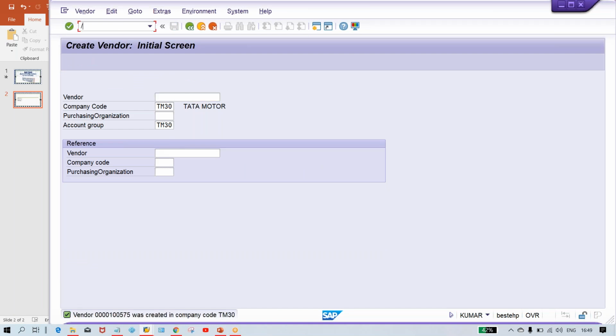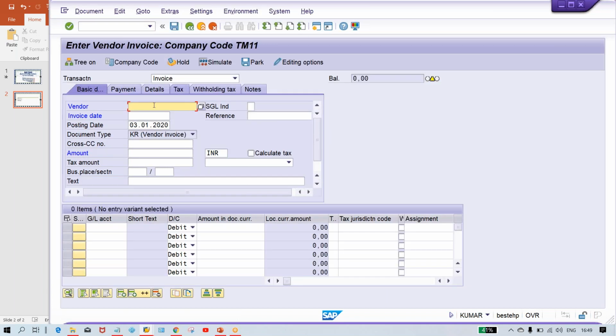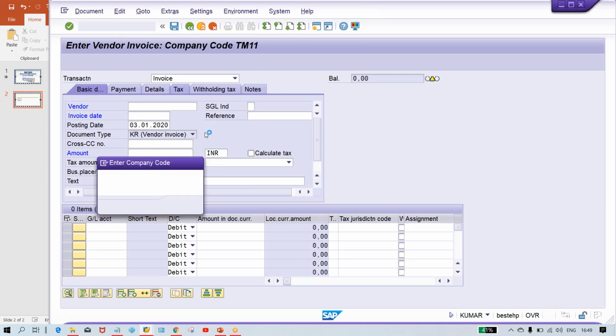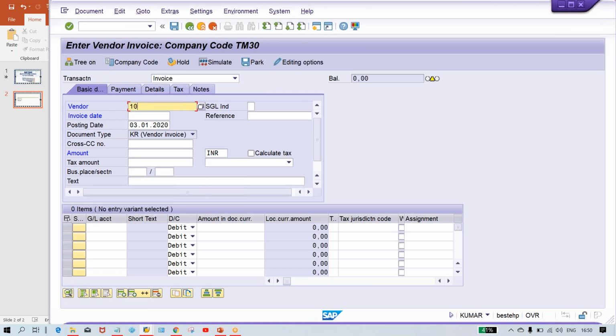Now go to FB60, and here, first of all, you have to change the company code. Then the vendor 100575, and here 0301 2019, and then again a certain amount can be posted here. Okay, what is that amount, guys?